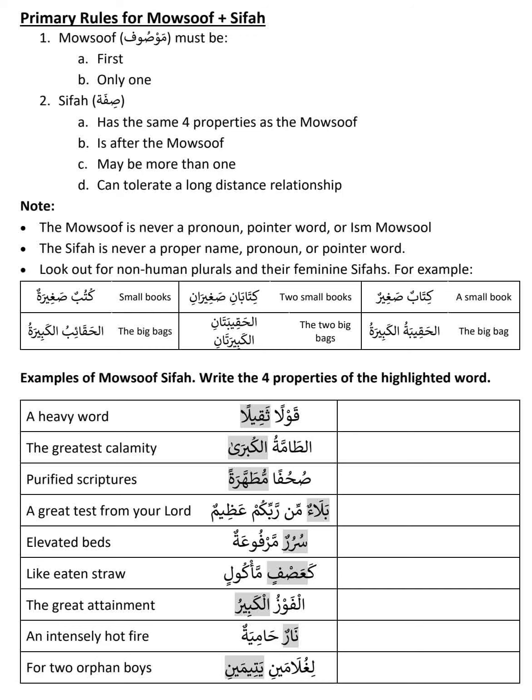Kutubun, what is the number? Now, this is the tricky one. We already learned when learning the broken plural that Kutubun means books. But the problem is it is not Kitabun, Kitaban, Kitabin, Kitabani, Kitabaini, Kitabuna. Instead of Kitabuna, it is Kutubun. So it is a broken plural.